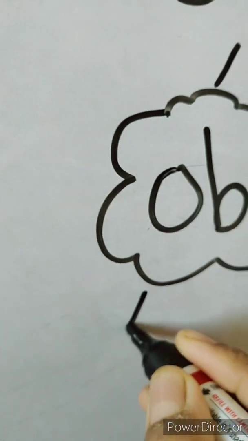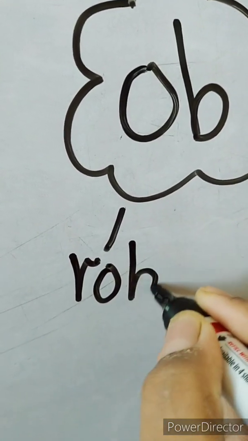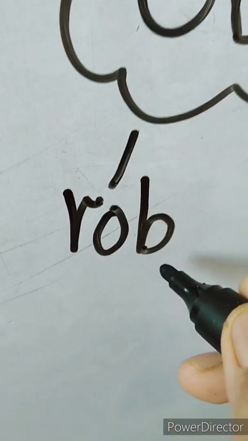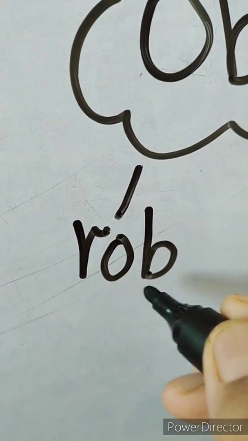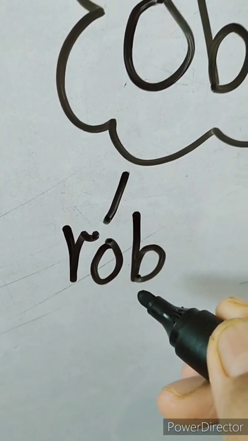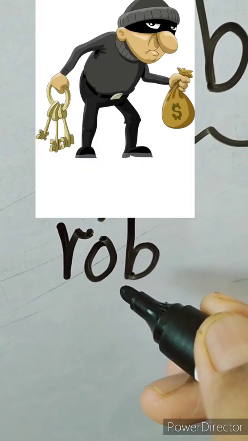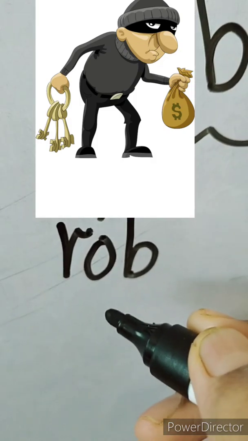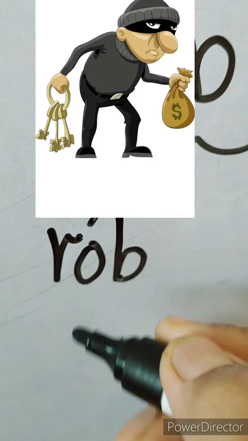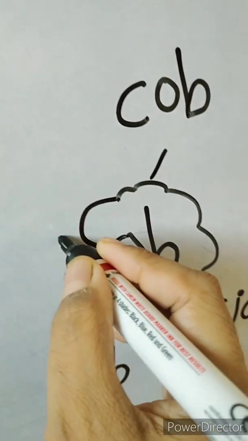Now next is R-O-B. Rob. Read again. Rob. What is rob? Rob means चोर जो होता है ना, जो चोरी करता है. You know that चोर? उसको क्या बोलते हैं? Rob.